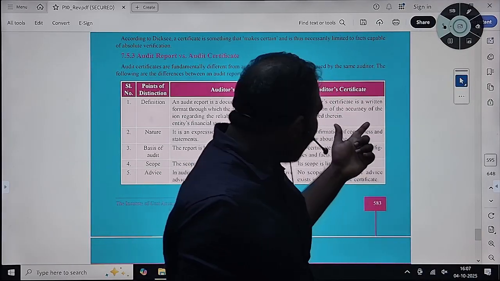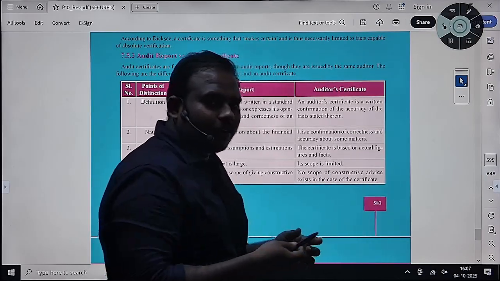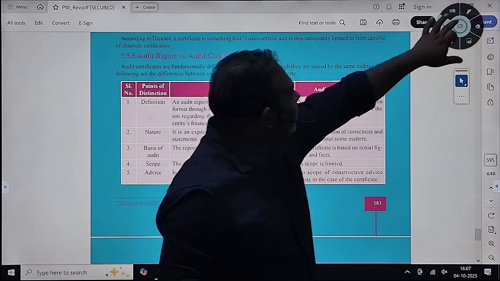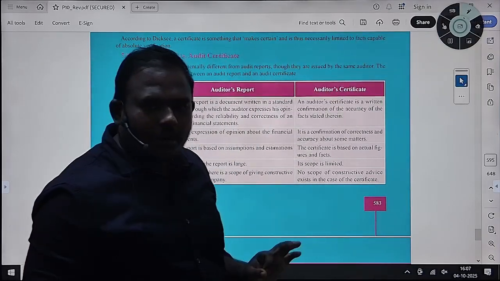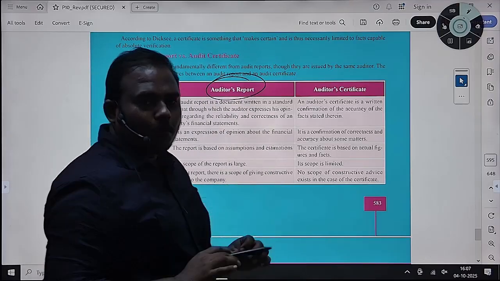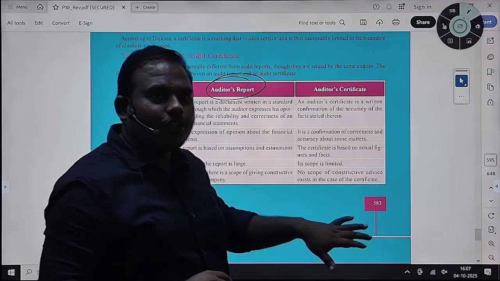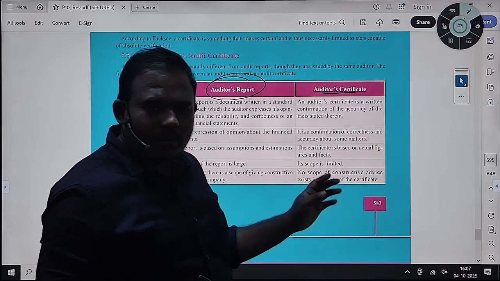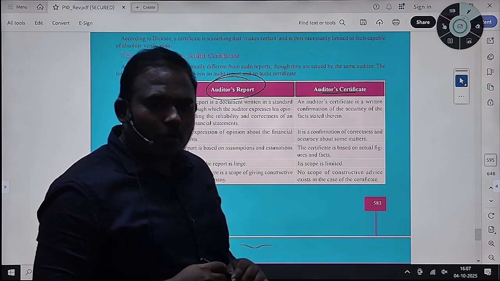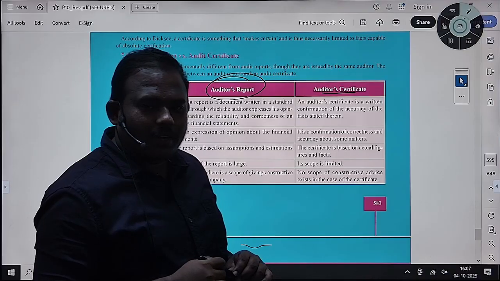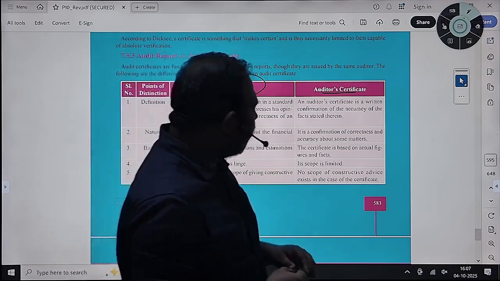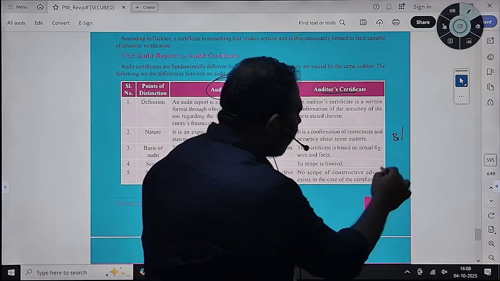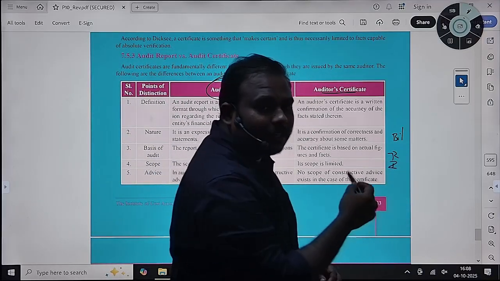Audit report? No, audit certificate. Auditor's certificate? No, it is not an audit certificate. You will never issue an audit certificate. That is the main point. When you do statutory audit, you will always issue the auditor's report. An audit certificate you will issue in certain cases, like the trade receivable certificate I just mentioned. In cases where you go for bank loans, they will ask for a trade receivable certificate. When you are discounting your bills, or for an overdraft, they will ask for your receivables and inventory certificate.